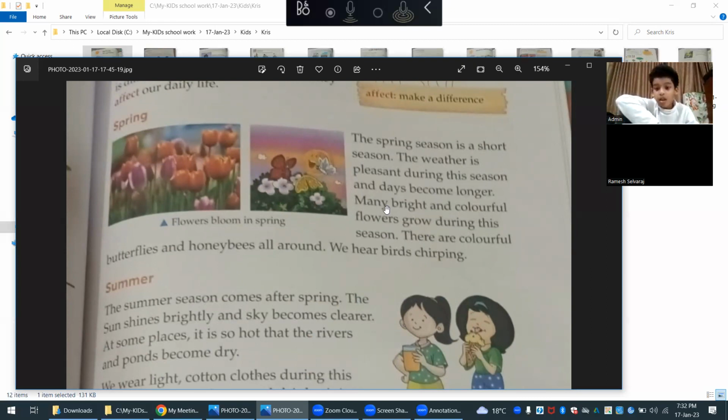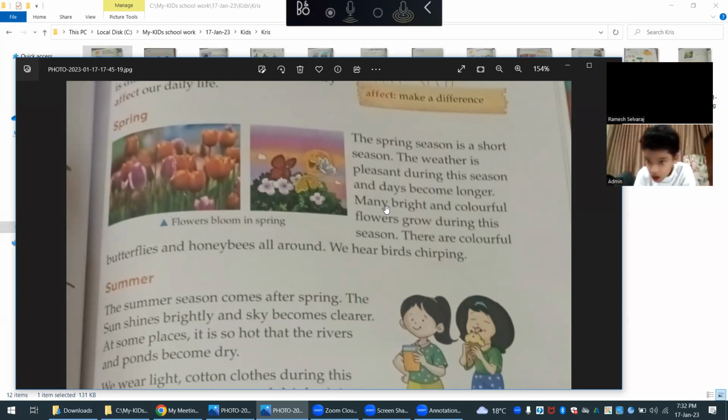The spring season is a short season. The weather is pleasant during this season and days become longer. Many bright and colorful flowers grow during the season. So in spring, you can see many bright and colorful flowers. Can you repeat what I say? The spring season is a short season.